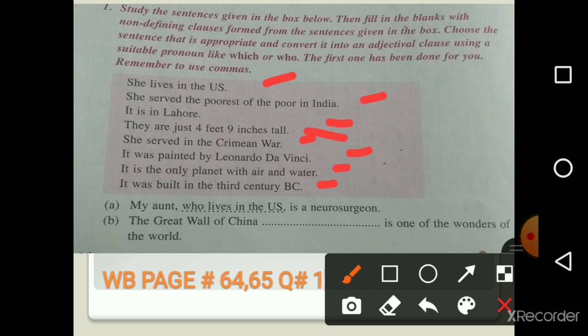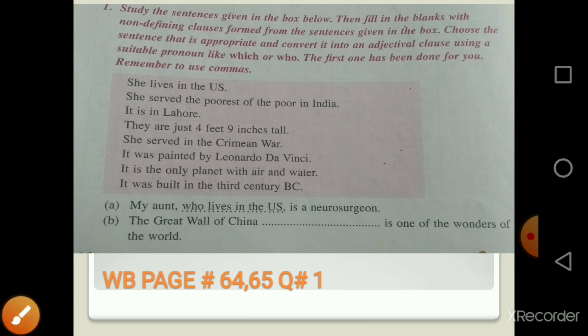Now, my aunt who lives in the US. The Great Wall of China, which was built in the 3rd century BC.